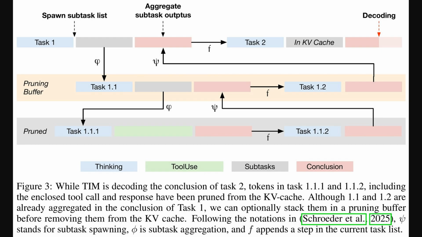Okay, so this diagram gets into the nuts and bolts of how the system manages memory during a task. We see how a main task can spawn subtasks, which can spawn even more subtasks, creating that tree we just talked about. The key mechanism here is called pruning. Once a deep subtask is complete, including any thinking or tool use, its detailed working memory, which is stored in what's called the key value cache, gets removed. Only the final conclusion is passed back up. This constant pruning is what frees up resources, allowing the model to handle incredibly long chains of reasoning.